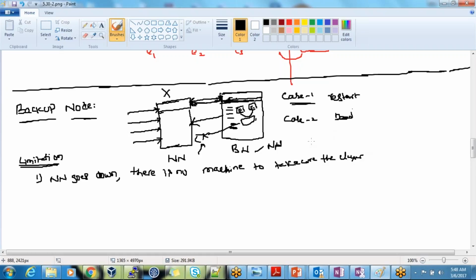So what we need to do is either bring a new machine and make it a name node, or, since at least the backup node is there, we need to change some configurations, IP address and all those things, and make the backup node a name node, right?